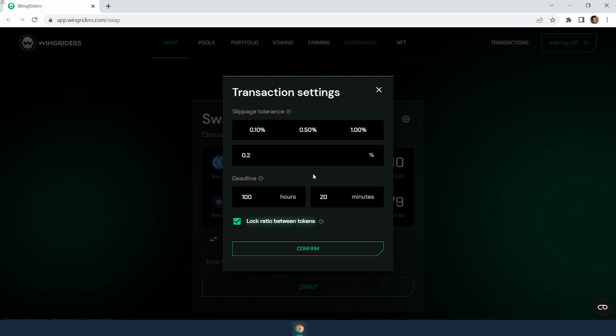When the lock ratio between tokens is checked, it maintains the ratio between tokens for the swap. If you uncheck it, you can change the amount that you expect to get from the swap.